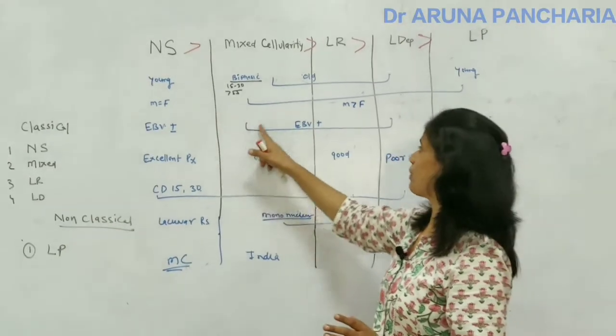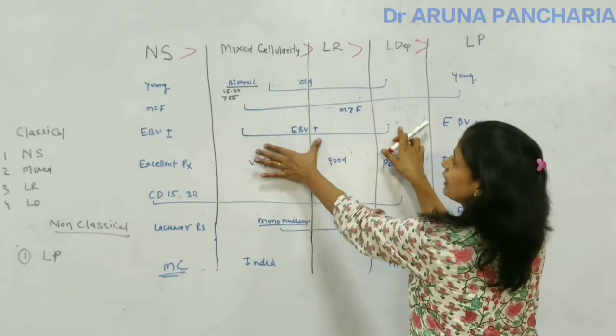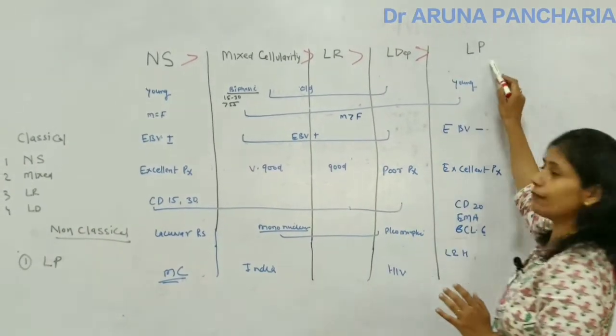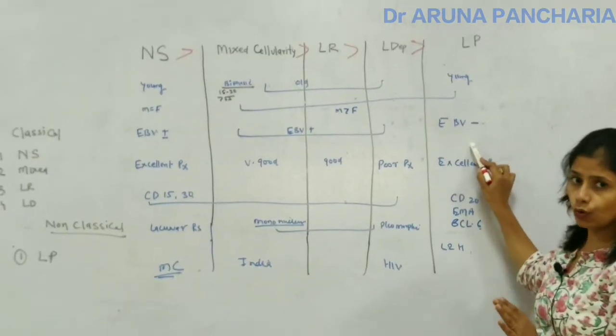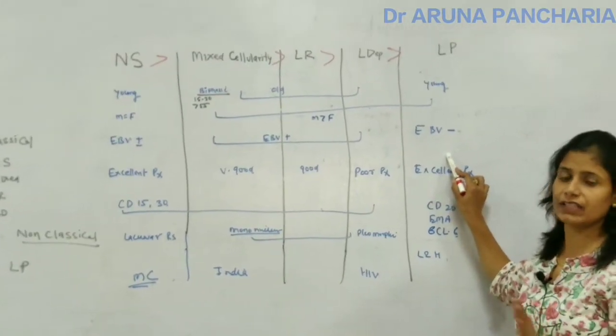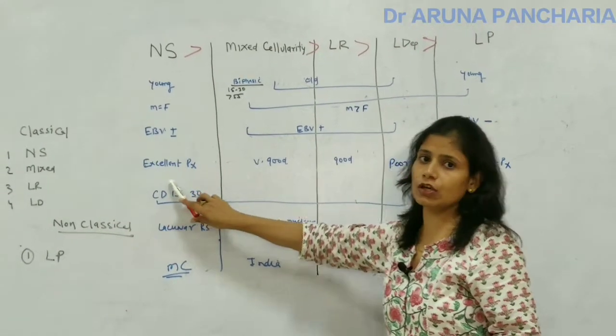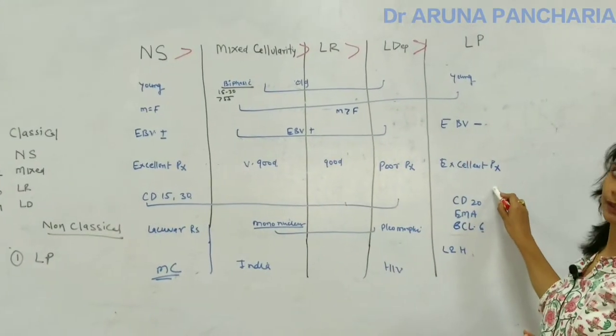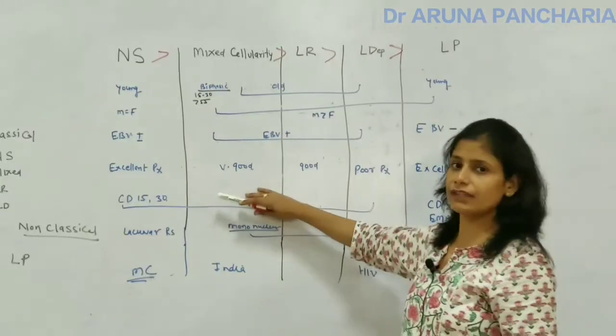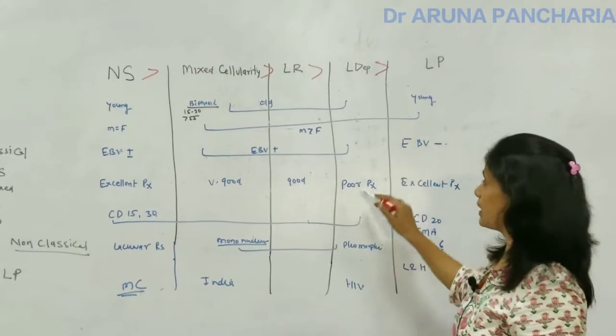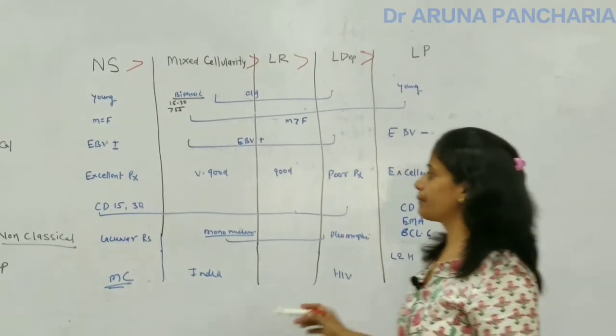Epstein-Barr virus is positive in these middle three, while lymphocyte predominant is Epstein-Barr virus negative, means no association. Excellent prognosis is seen in nodular sclerosis as well as lymphocyte predominant. The other middle ones show good, while lymphocyte depleted shows poor prognosis.